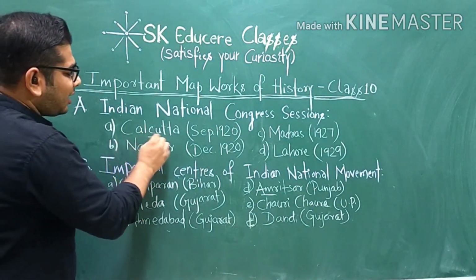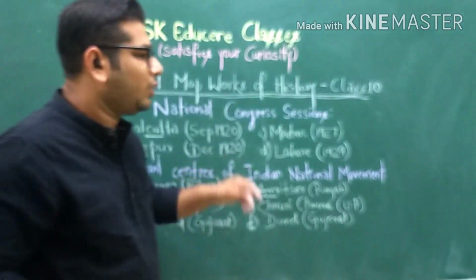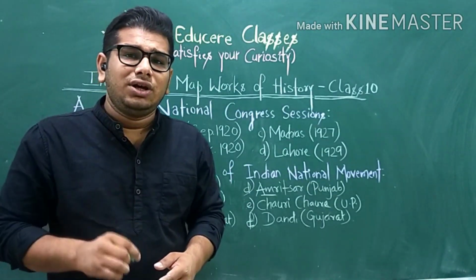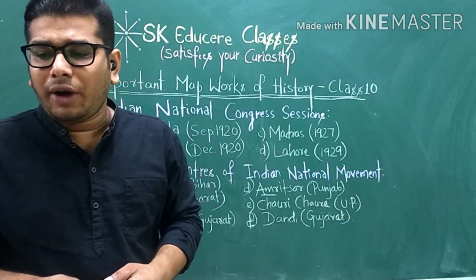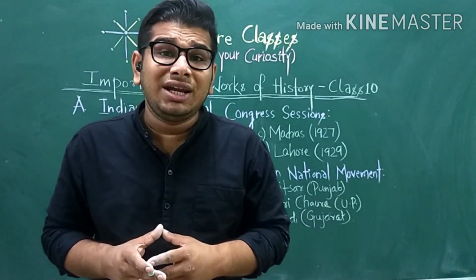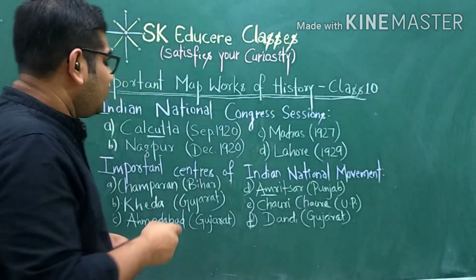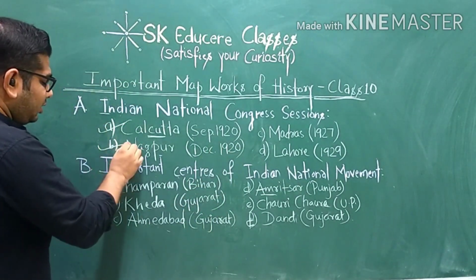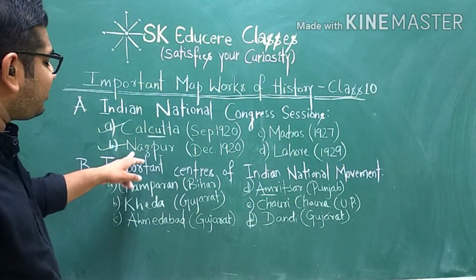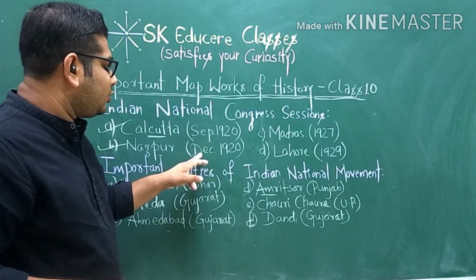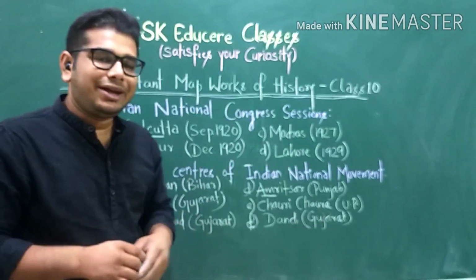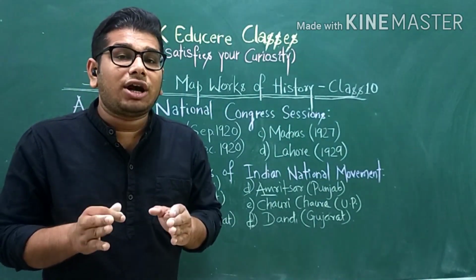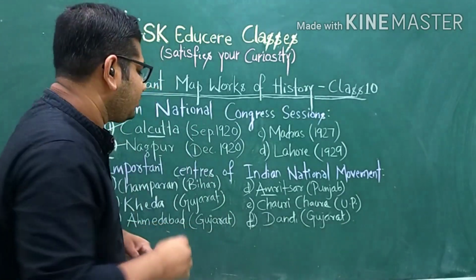The Calcutta session of September 1920 is important, as the resolution of the non-cooperation movement under the leadership of Lala Lajpat Rai was passed in the Calcutta session of September 1920. Moving ahead to the next session, Nagpur, which happened in December 1920. In this session also, the resolution of the non-cooperation movement was repeated.